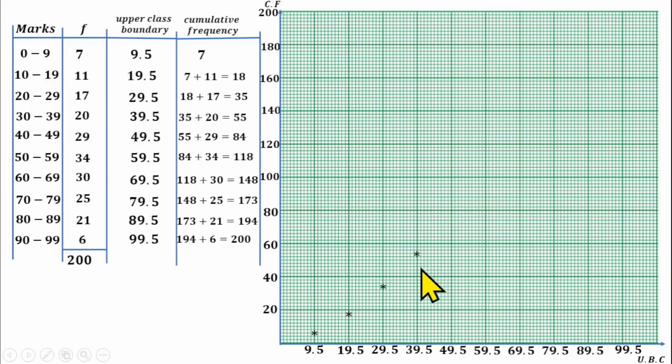That will be 55. Then the next one is 84 under 49.5. 84, this is 80. Then to get 4, we need 2 more lines because each line is 2 units on the y-axis. So 80, then 2 more lines, so 84. Make an asterisk there.